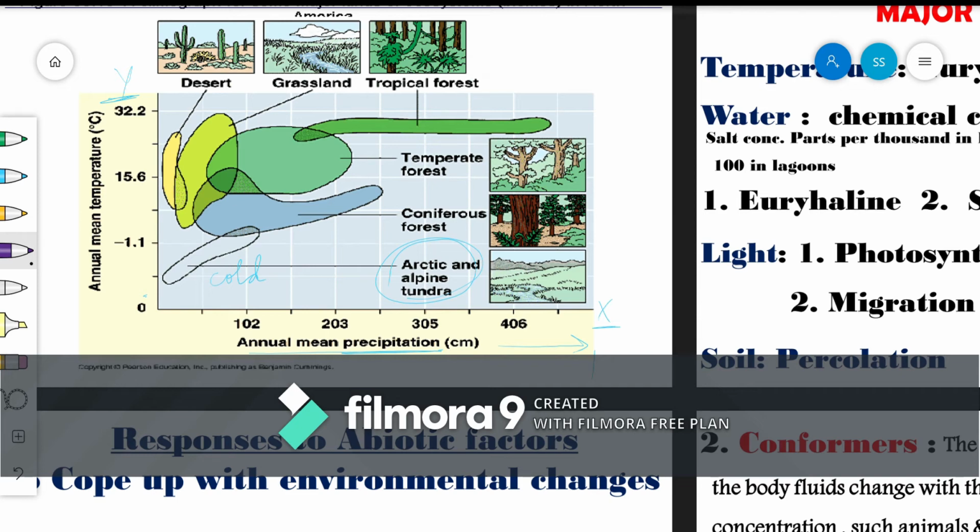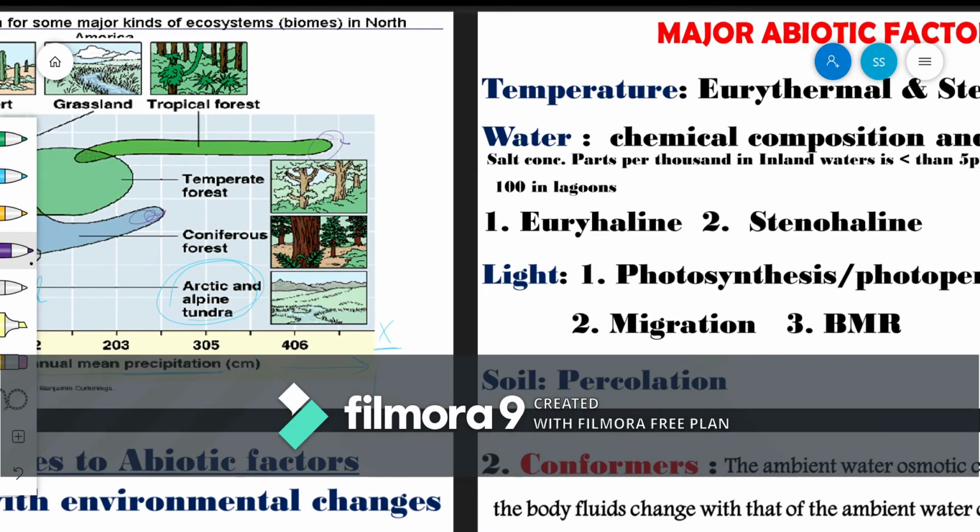Another example is coniferous: we have a good high rate of rainfall, but not as much as the tropical rainforest, and the temperature is pretty low but not lower than the tundra. So you just have to connect that and understand.